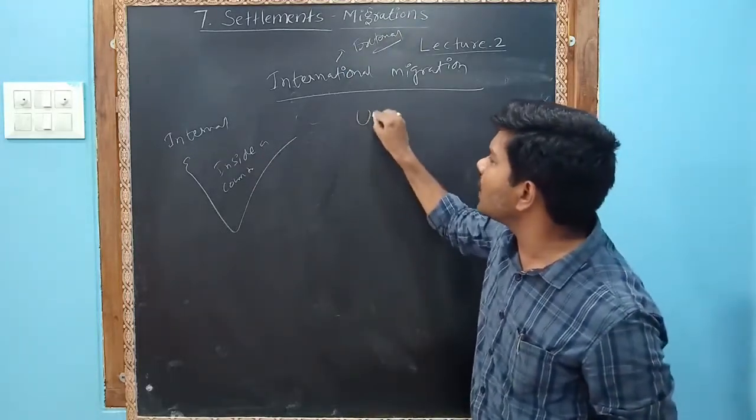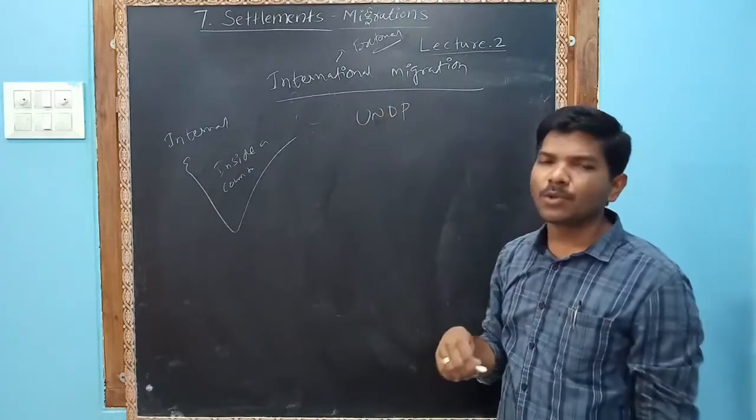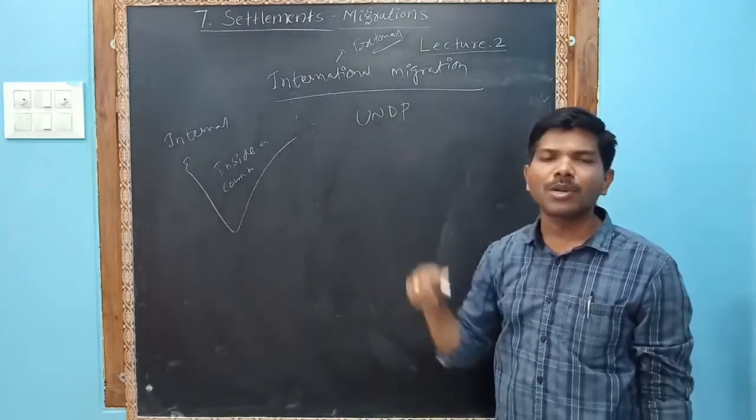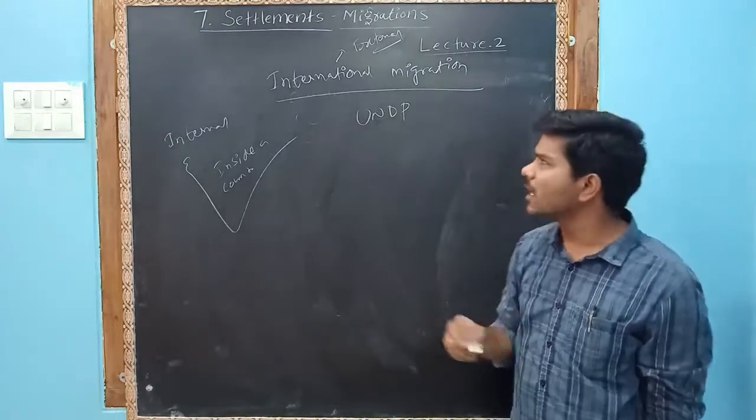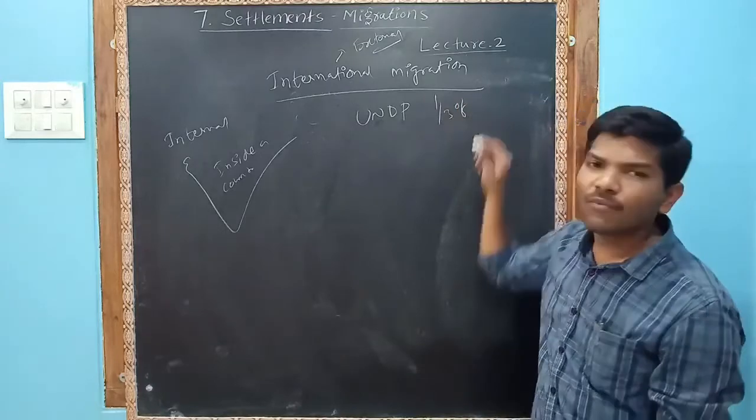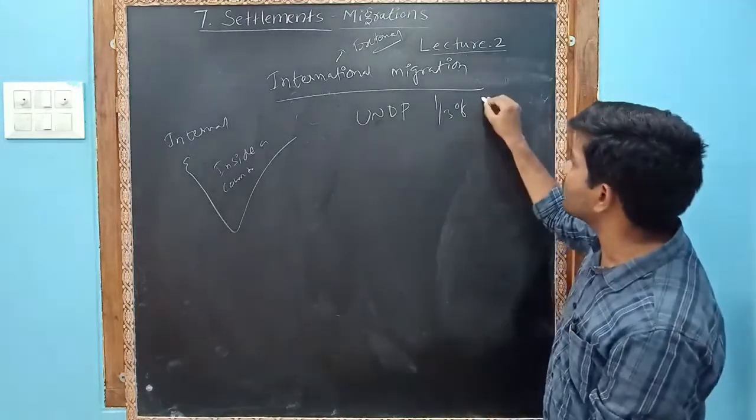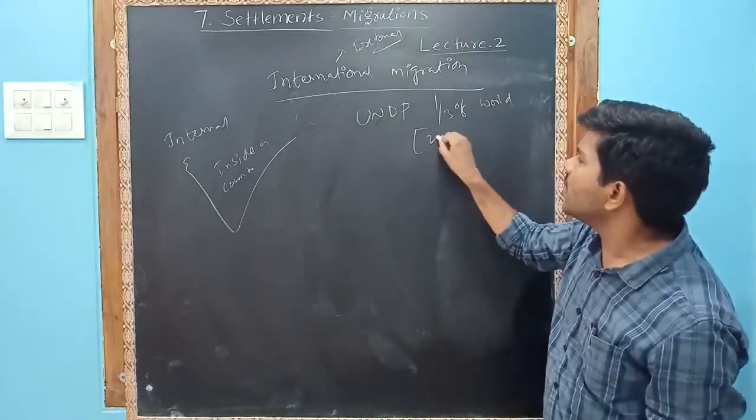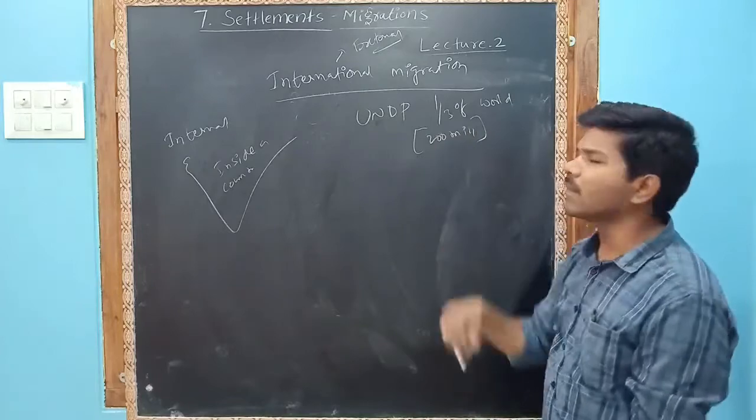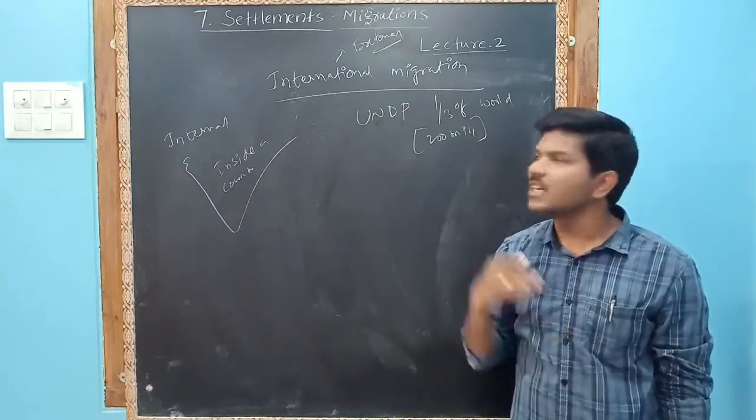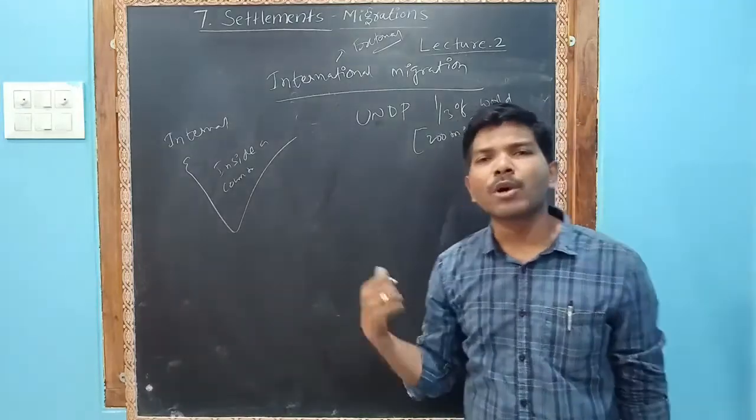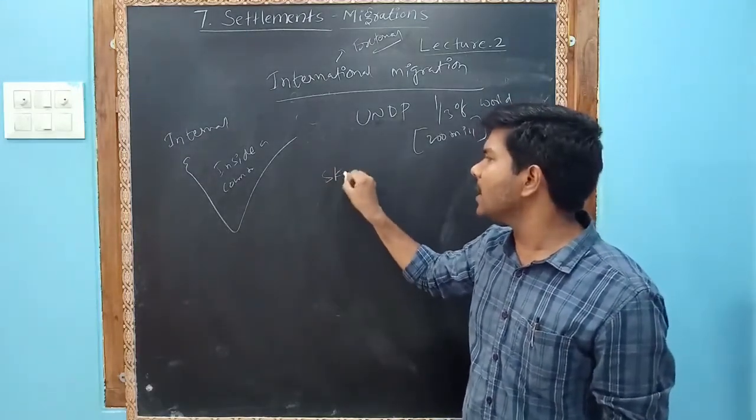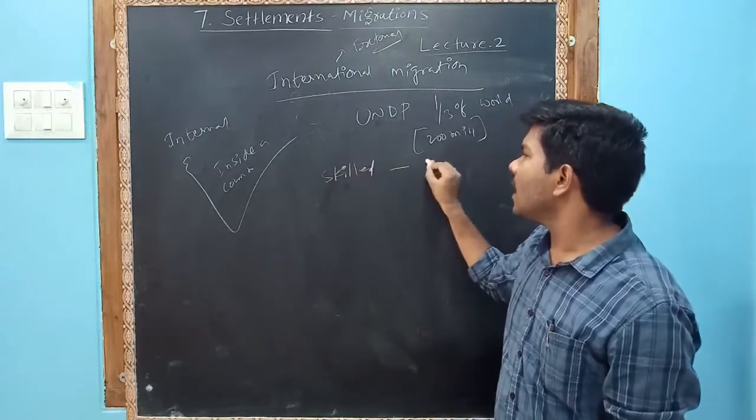As per the UNDP, United Nations Development Program, they say that one third of the world people were migrants. Approximately 200 million people were international migrants. So why are these people going to other countries? Because of employment. These people were divided into skilled and semi-skilled.